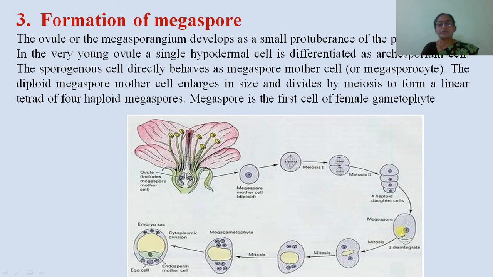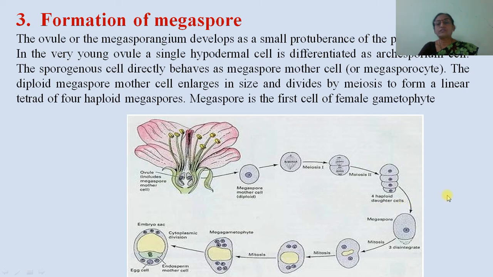This functional megaspore then undergoes mitosis 1 to produce the 2 nucleate stage, then mitosis 2 to form the 4 nucleate stage, and after the third mitotic division there is formation of the 8 nucleate embryo sac. Of them, the upper 3 form the antipodals, and the lower ones, toward the micropylar end, form the egg apparatus, and at the center two nuclei remain very close to each other, called the secondary nucleus.